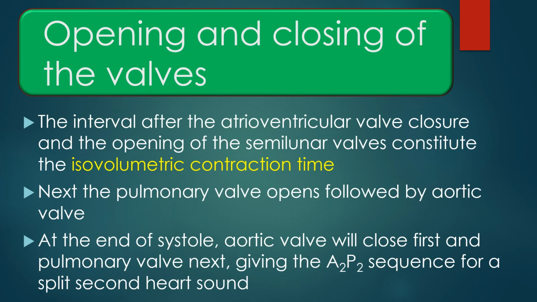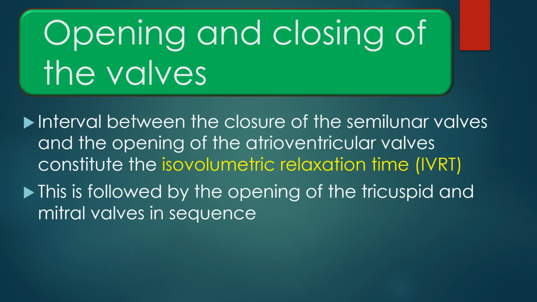The interval after the atrioventricular valve closure and the opening of the semilunar valves constitutes the isovolumetric contraction time. Next, the pulmonary valve opens, followed by the aortic valve. At the end of systole, aortic valve will close first and pulmonary valve the next, giving the A2-P2 sequence for a split second heart sound. The interval between the closure of the semilunar valves and the opening of the atrioventricular valves constitutes the isovolumetric relaxation time. This is followed by the opening of the tricuspid and mitral valves in sequence.